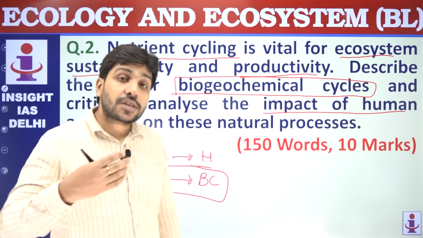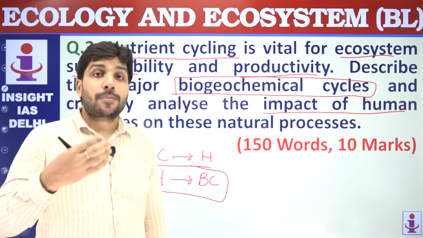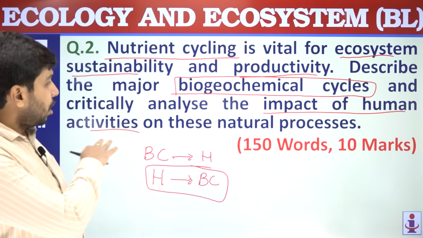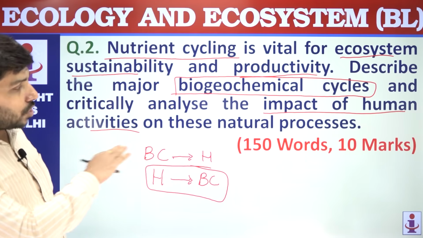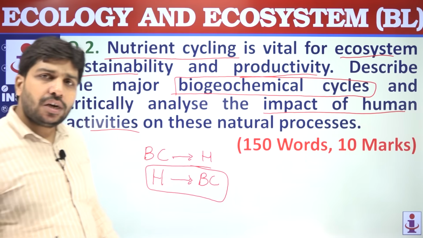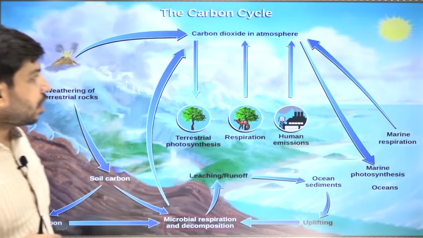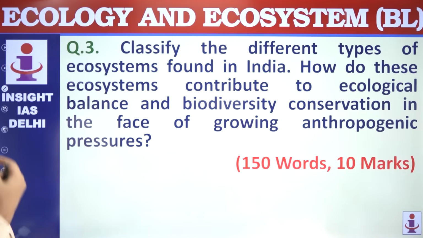There should be better assessment of human activities, proper planning to check the loss, to check the destruction of natural processes. This way you can conclude your answer. Then we have the third question on different types of ecosystem found in India.